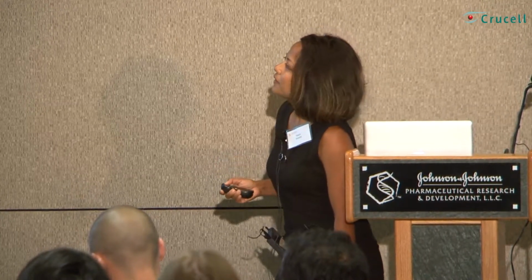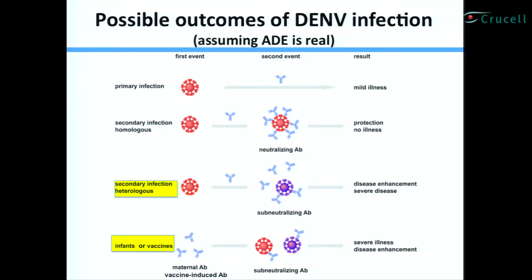When we entered the field, we decided, okay, let's assume this major hypothesis is real. What would that mean in terms of dengue infection? It would mean that if you are infected during primary infection, you develop a nice antibody response, and you generally get a mild or subclinical disease. If you get reinfected with the same serotype, and remember there are 4 different known serotypes of these viruses, the antibody response you developed during the primary infection will be neutralizing and you'll be protected.